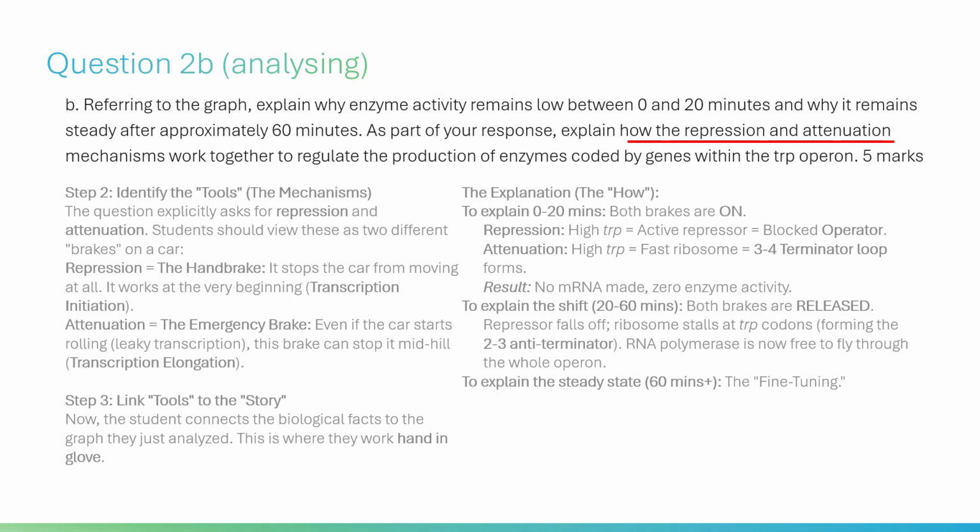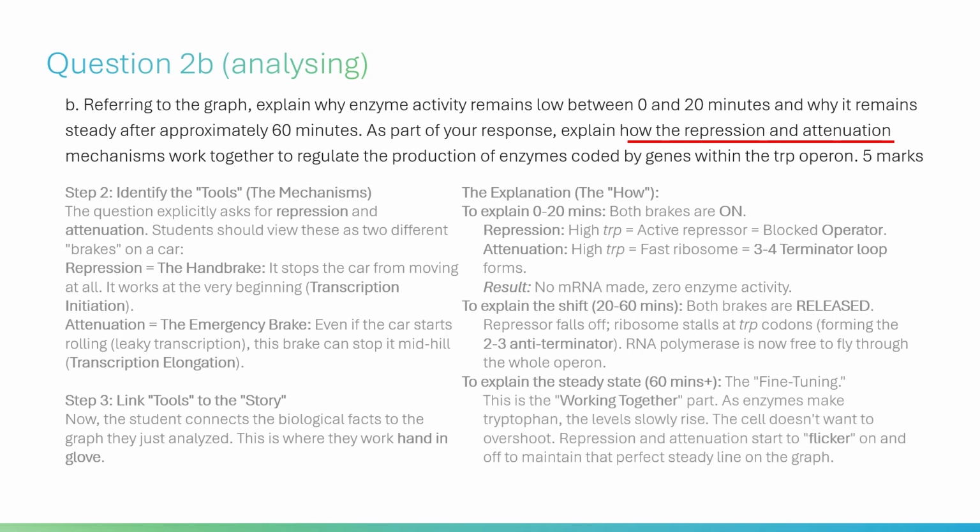To explain the steady state, 60 minutes plus, the fine-tuning. This is the working together part. As enzymes make tryptophan, the levels slowly rise. The cell doesn't want to overshoot. Repression and attenuation start to flicker on and off to maintain that perfect steady line on the graph.